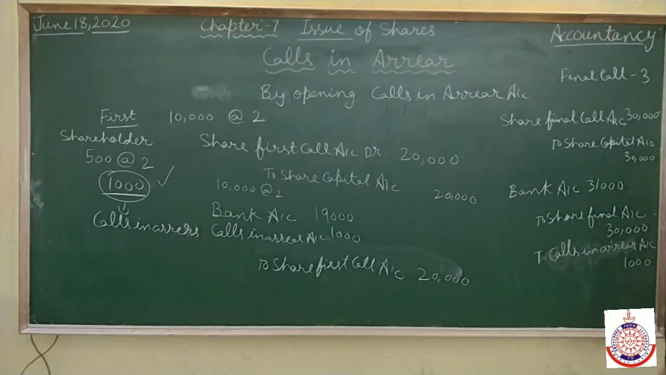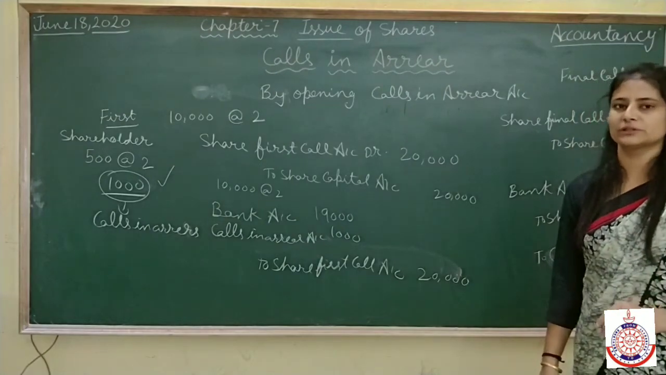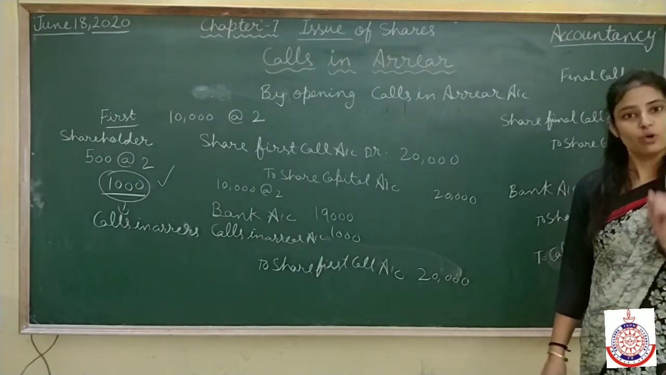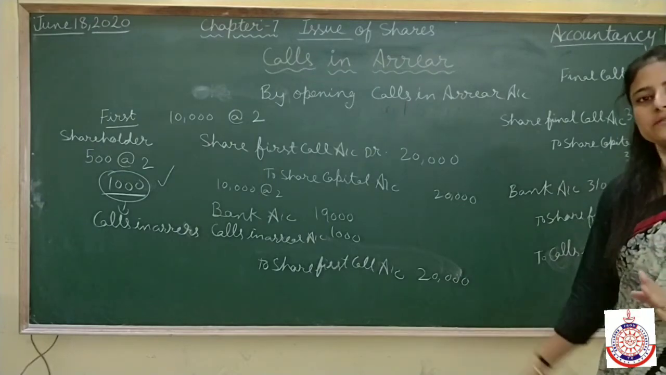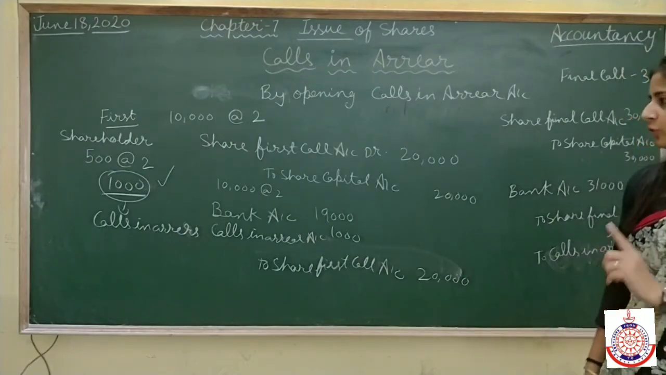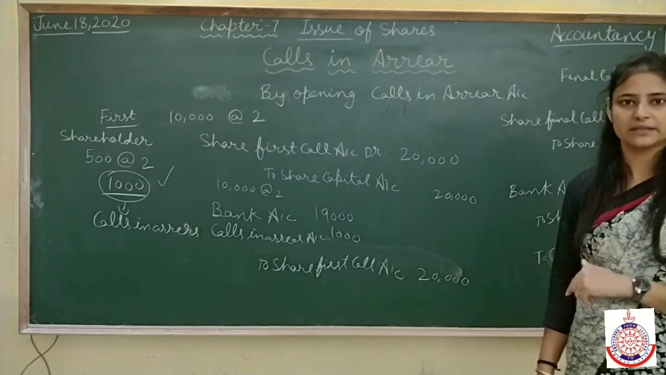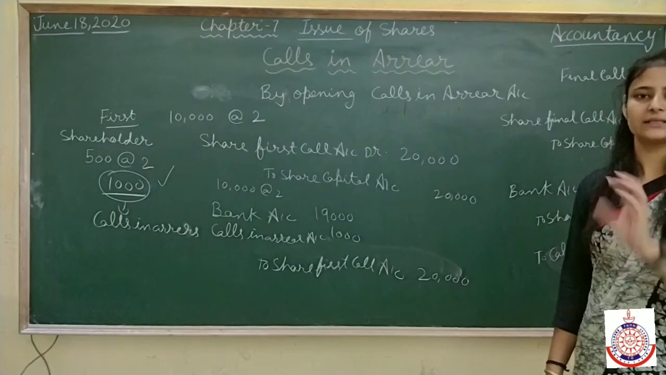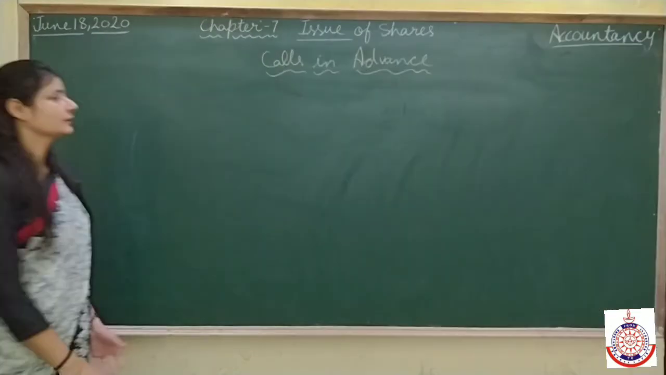There are two methods, by opening calls in arrear account and without opening calls in arrear account. When you open the calls in arrear account it is a loss, so always we will debit. And when we will not open that calls in arrear account, under that method, we simply write the less amount in bank. Clear?